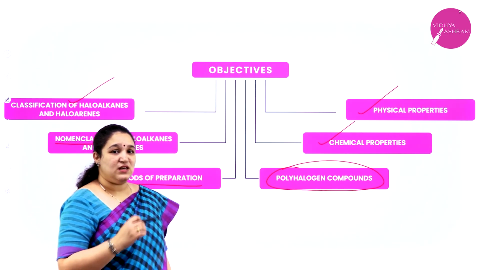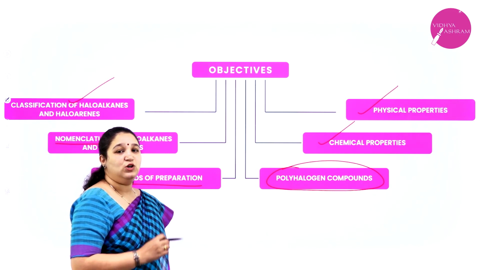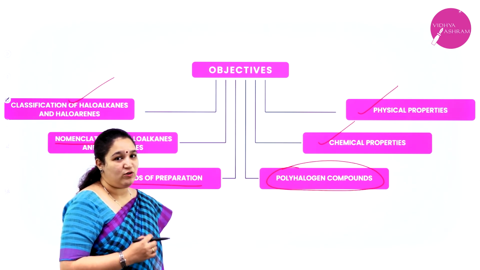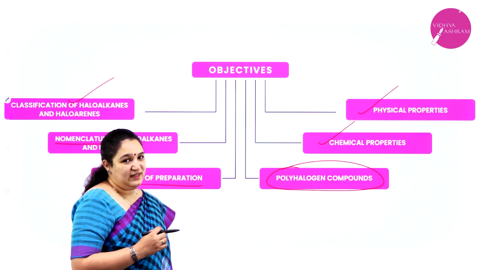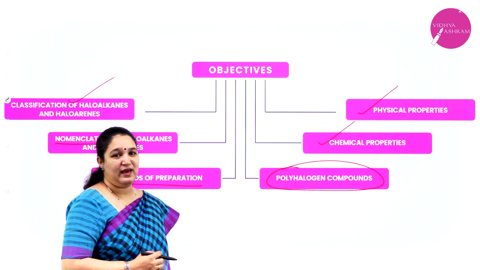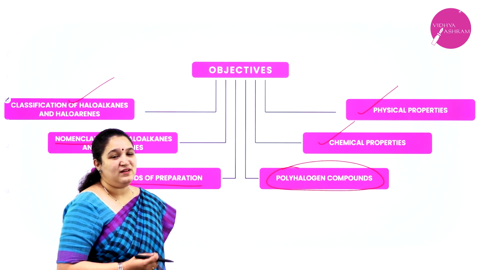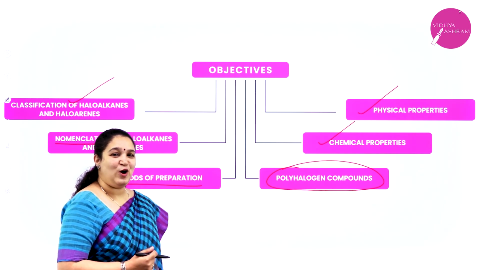The basics of nomenclature, that is the rules to name an organic compound, you all have already learnt in your first year, which is very much necessary to understand how to name haloalkanes and haloarenes. Just to brush up, I will explain some of the rules when I am teaching you all about the nomenclature.